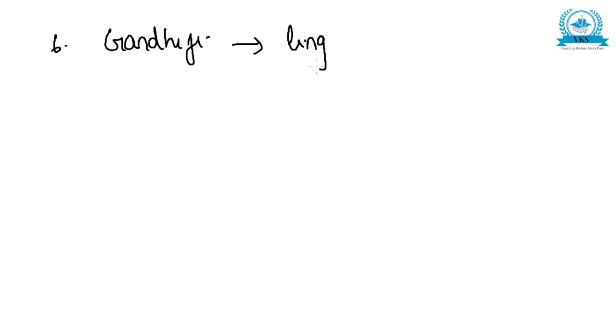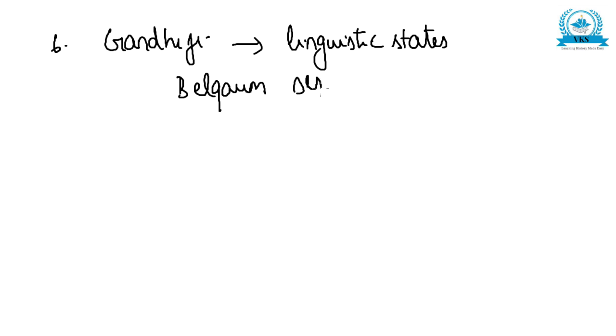The next, the sixth factor, was Gandhiji also accepted the formation of linguistic states. Gandhiji accepted the concept or the idea of linguistic states, and this happened during the Belgaum Congress session of the Congress in 1924. So this also was a supporting factor for the unification.